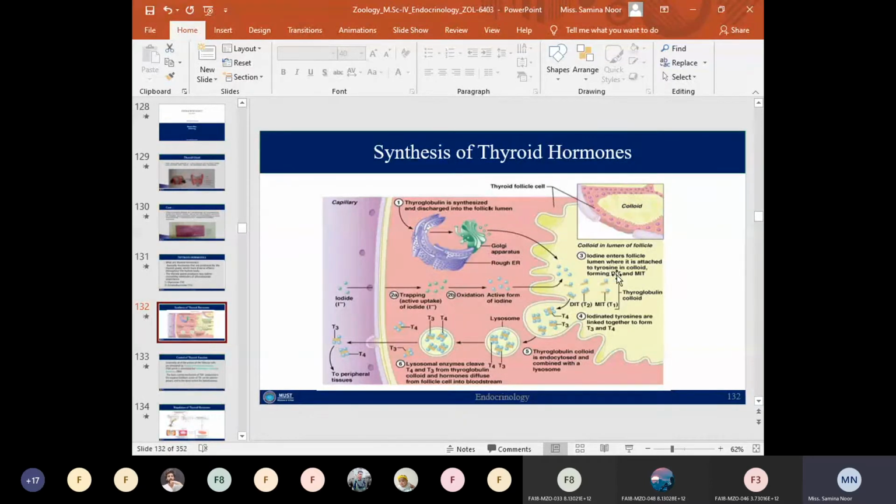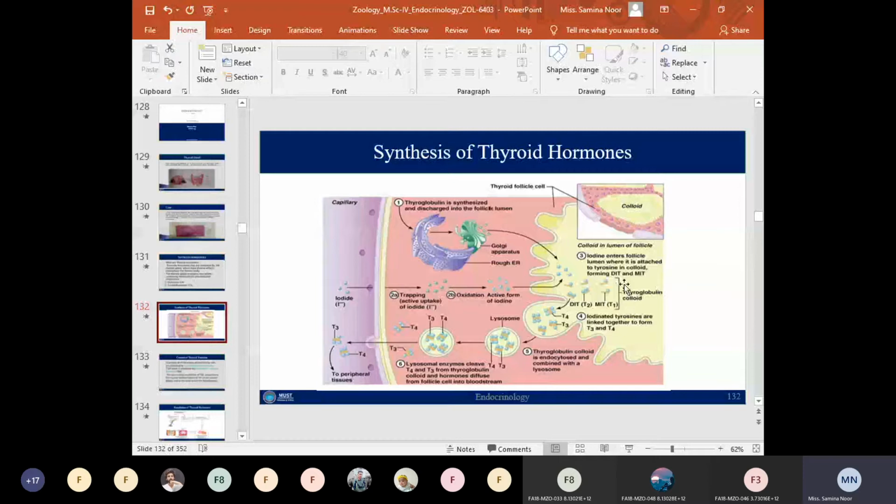Tyrosine amino acids are part of the thyroglobulin, so this is the attachment of the iodine to the thyroglobulin. In this step, the iodine binds to the tyrosine amino acid, and as a result the structures which are formed are known as monoiodotyrosine and diiodotyrosine.